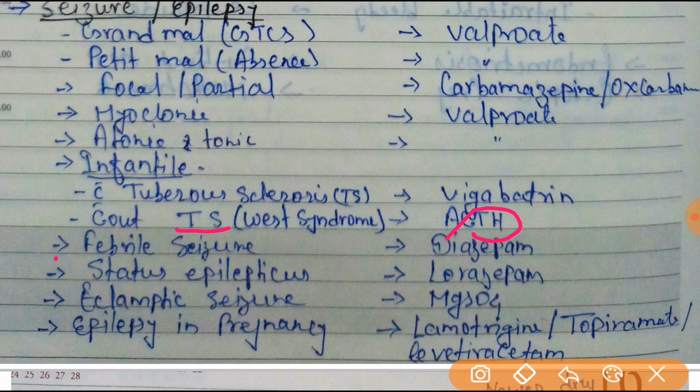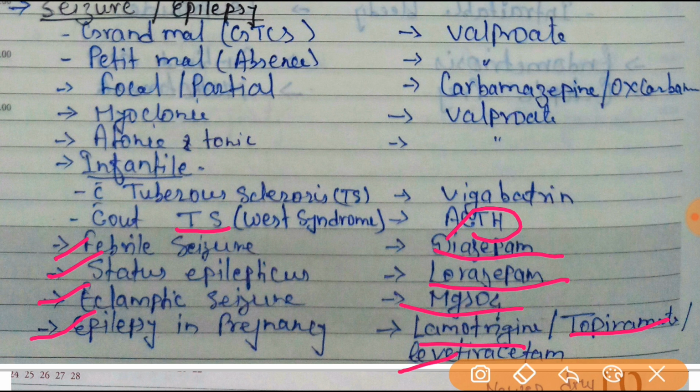For febrile seizure, diazepam will be the drug of choice. For status epilepticus, lorazepam will be the drug of choice. For eclamptic seizure, magnesium sulfate will be the drug of choice. And for epilepsy in pregnancy, lamotrigine, topiramate, or levetiracetam will be the drug of choice.